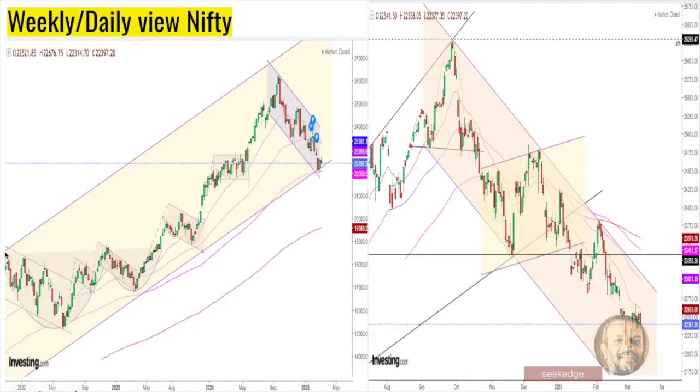Look at this, Nifty, weekly charts on the left side and daily charts on the right side. It's a panel channel bottom, and there is another panel channel within the panel trend channel, and price seems to be somewhere very close to the bottom of both the channels. That's where we are, and it was an up move week previous week, and this week we see that there is some selling pressure and then there is some consolidation that has happened. On the daily charts, we can clearly see that consolidation within the channel.